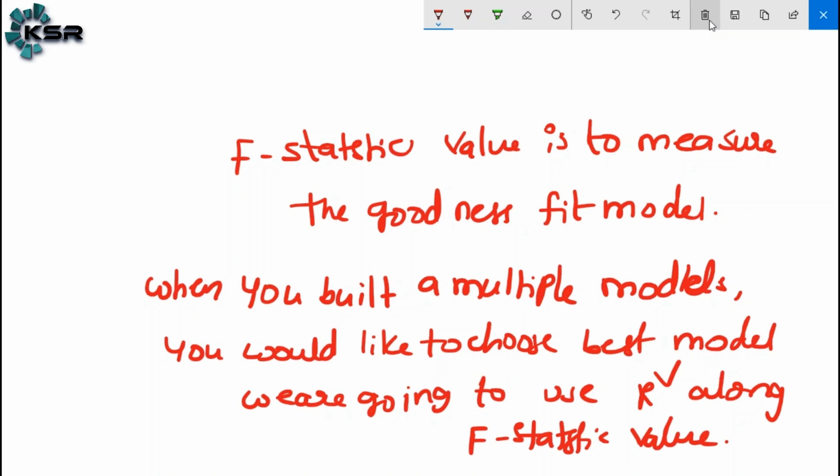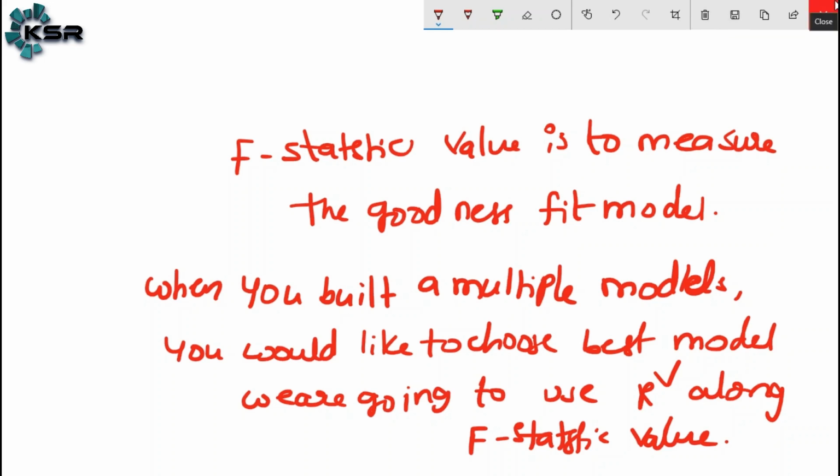We built only a single model. We cannot build multiple models in simple linear regression. That is possible in multiple linear regression. Only with more than one independent variable can you build multiple models.